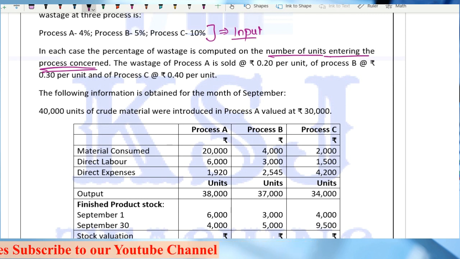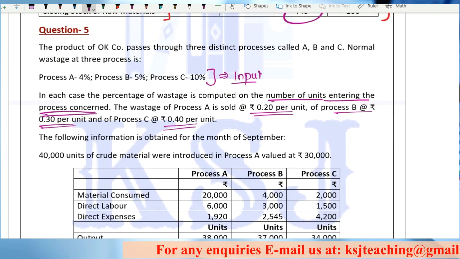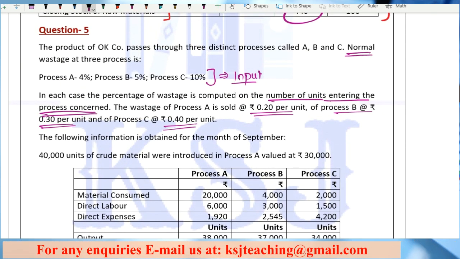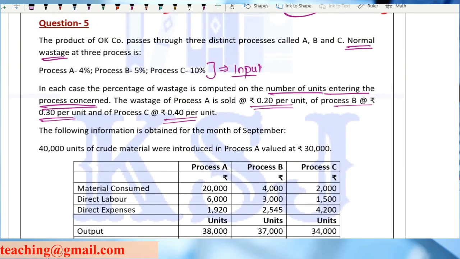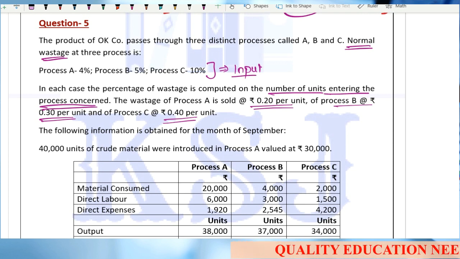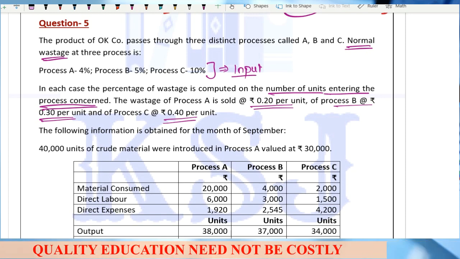The wastage of process A is sold at 0.20 per unit, of process B at 0.30 per unit, and of process C at 0.40 per unit. Now listen to it very carefully, sir. This wastage is given as normal wastage, right? Even if the word normal is not used in the question, it is still a normal loss, because we have predicted it. Abnormal is something that we can't make a prediction of. If it is a predicted percentage, then it means it is a normal wastage.